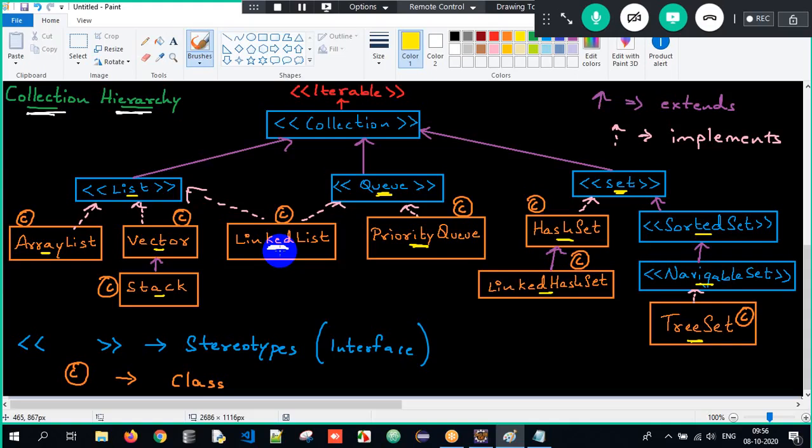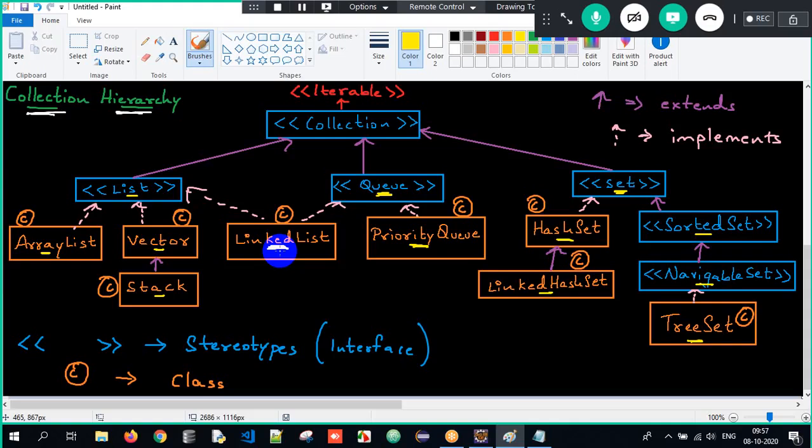You memorize it, learn it by heart, do whatever you want, but you have to know it. If you do not know it, going ahead, it would be a very difficult job for you all. If I write this within angular braces, that's an interface. C represents class, a normal arrow mark represents extends, and a dotted arrow mark represents implements. We know that, right?